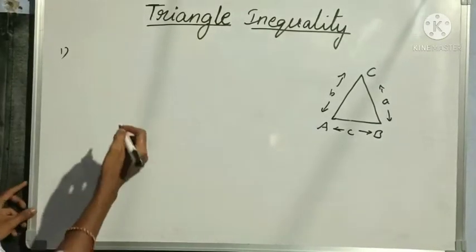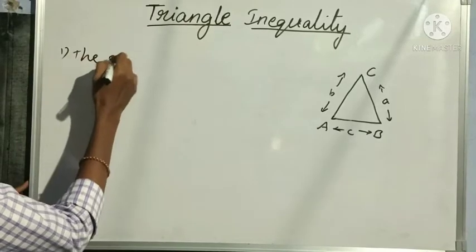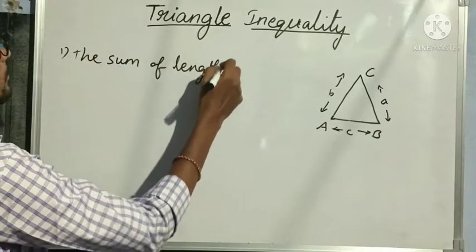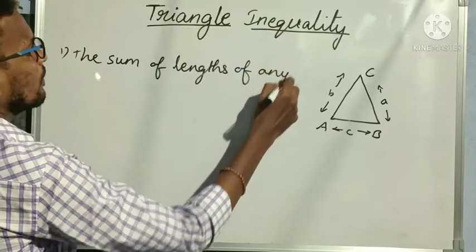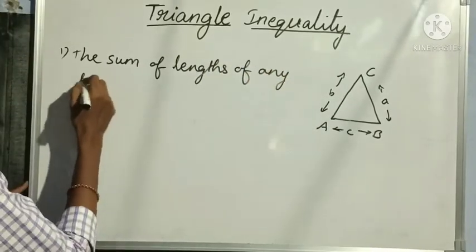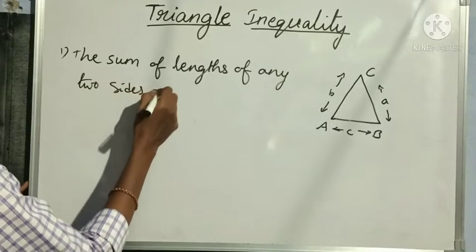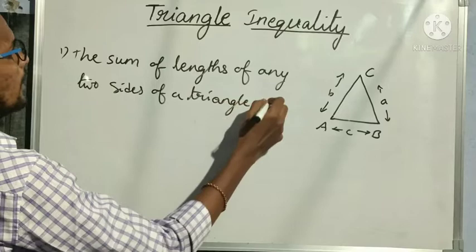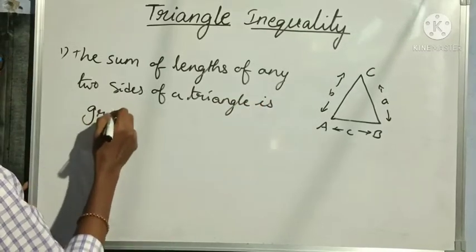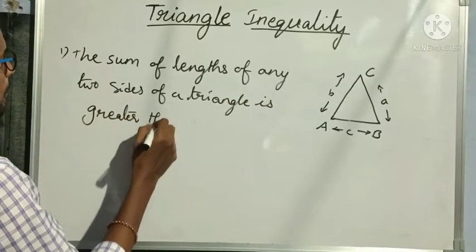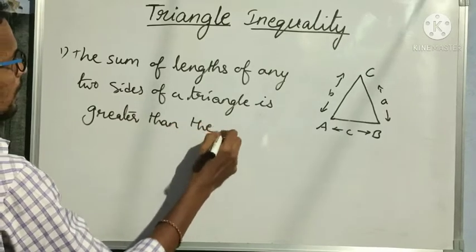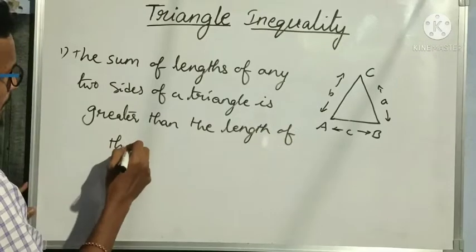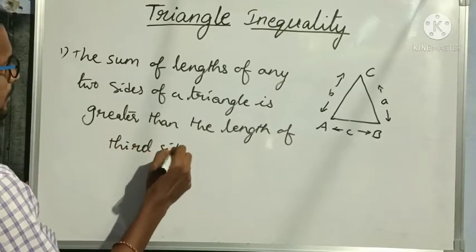The first property is the sum of the lengths of any two sides of a triangle is greater than the length of the third side.